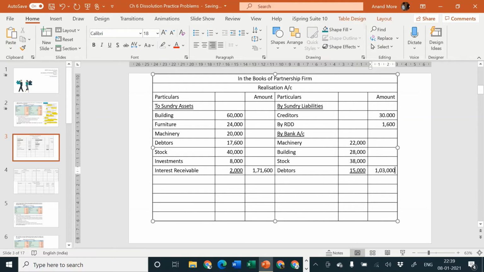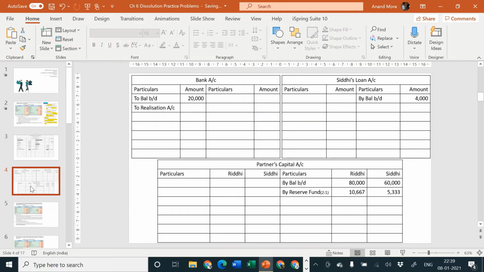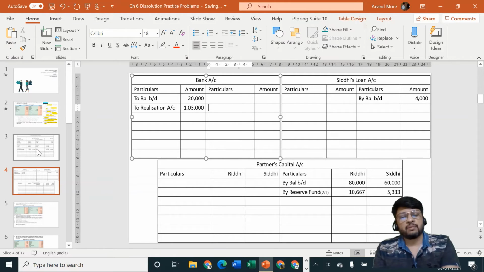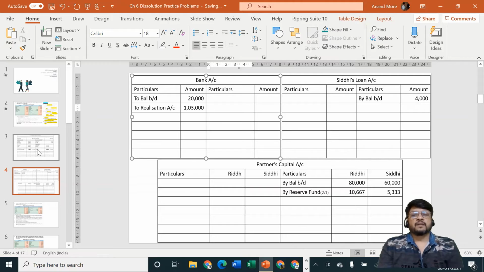And the second effect of this 1,03,000 will be to the bank account debit side. Bank account debit side 1,03,000. Okay, I hope everybody is clear with this. So in the bank account we need not write all the details now. All the details are already there in the realization account credit side, and one combined effect is given in the bank account debit side. So you can understand that we are required to have then smaller size for the purpose of bank account, and realization account is having all the details.